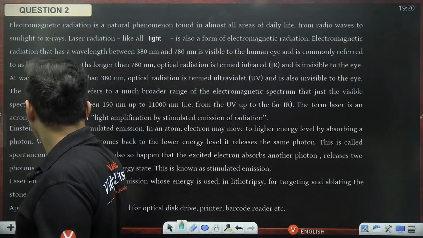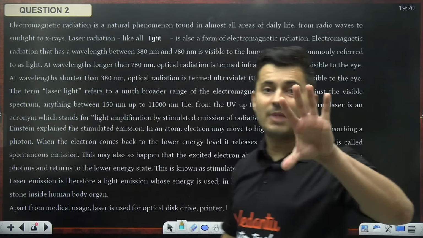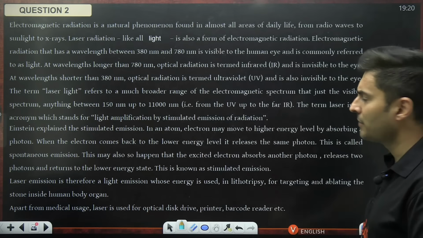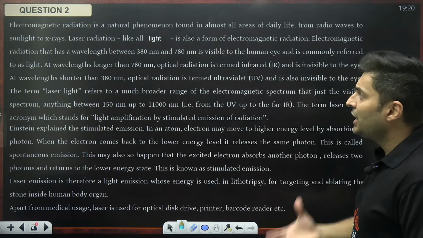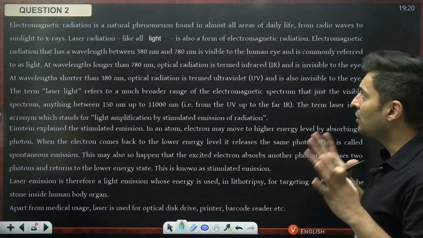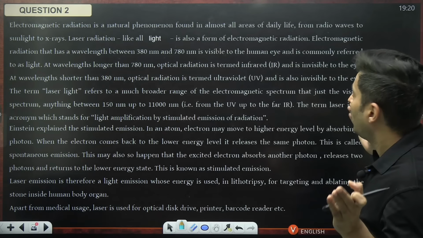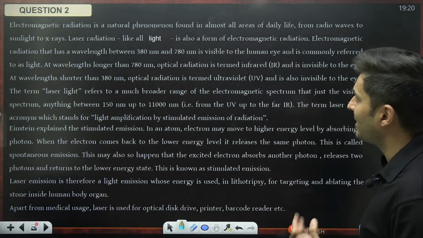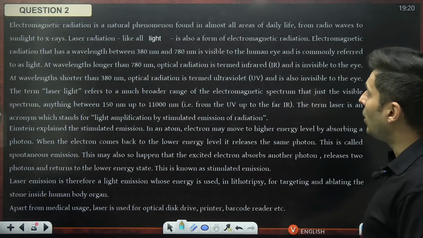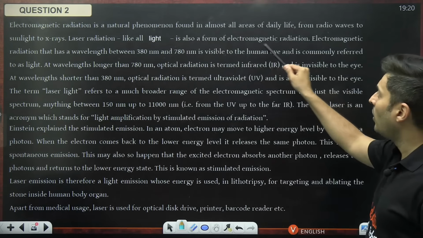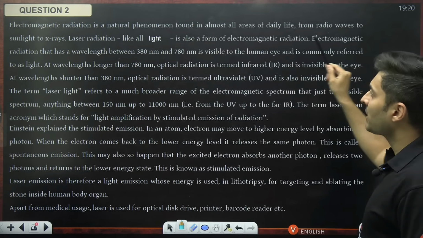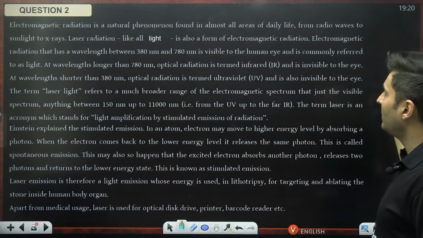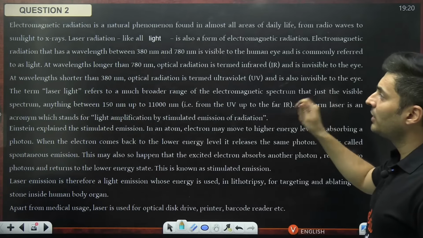Perfect. Moving on to the next question. This is the next paragraph. Read it carefully. Electromagnetic radiation is a natural phenomenon found in almost all areas of daily life, from radio waves to sunlight to X-rays. Laser radiation, like all light, is also a form of electromagnetic radiation. Electromagnetic radiation that has a wavelength between this and this is visible to the human eye and is commonly referred to as light.